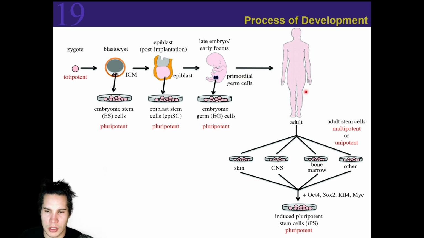And then from the adult, we could take some skin cells, some central nervous system cells, bone marrow cells, other types of cells, and again, we induce it to become pluripotent by exposing it to a cocktail of different transcription factors to cause it to shed its original identity, to become pluripotent, so it can be used to differentiate into various types of cells. Now, most of our adult stem cells are going to either be multipotent or unipotent. So, we'll have cells that can only be converted into various types of blood cells, or we'll have some cells that could only really turn into whatever the original cell type was.